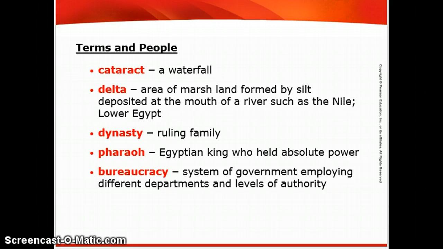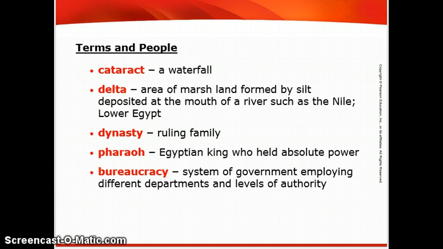Terms and people that you need to know: a cataract is a waterfall. A delta is an area of marshland formed by silt deposited at the mouth of a river such as the Nile. In Lower Egypt, the Nile is going to be the most important geographical feature for Egypt. A dynasty, you guys know this, the ruling family that will rule Egypt, they will have dynastic cycles just like China had.